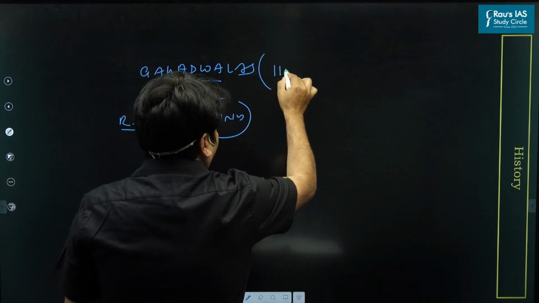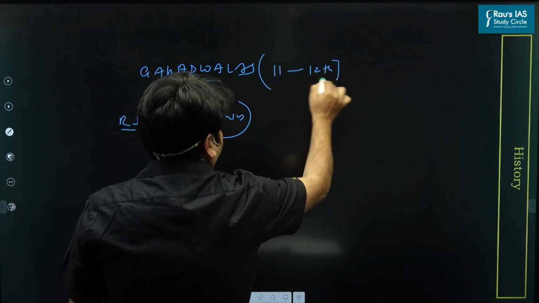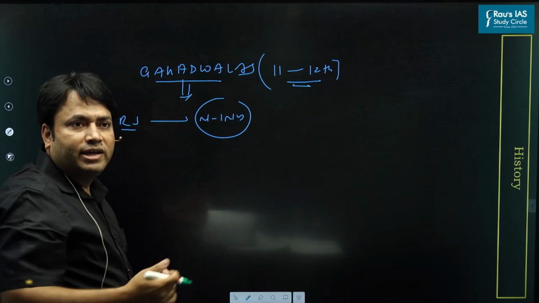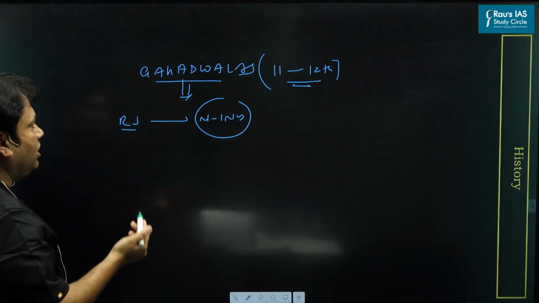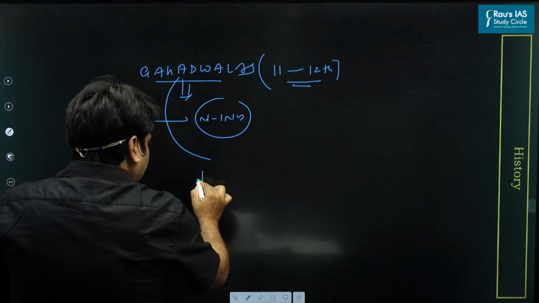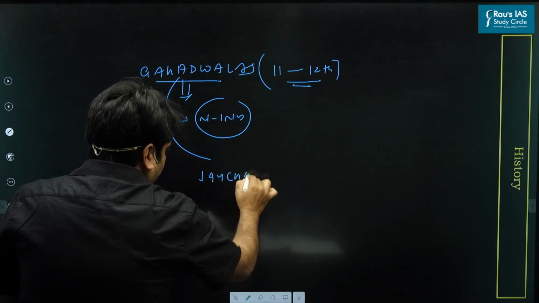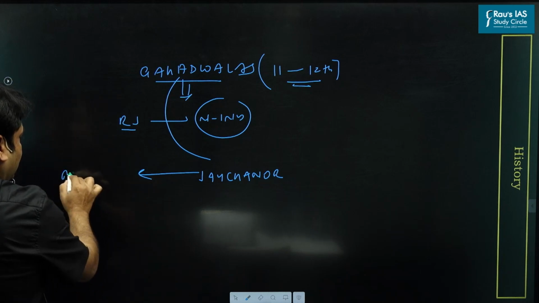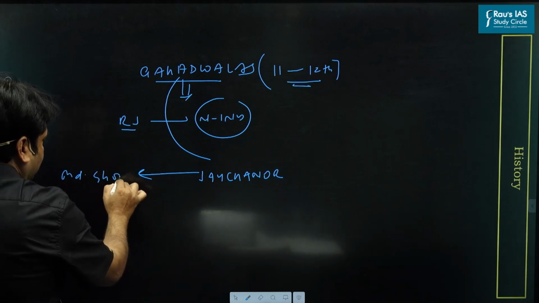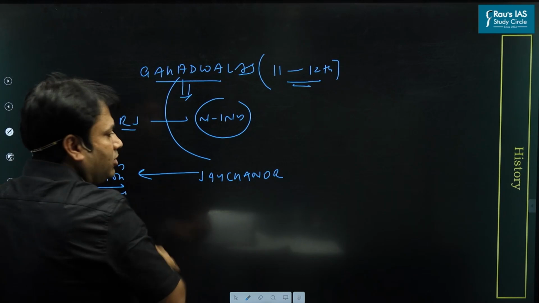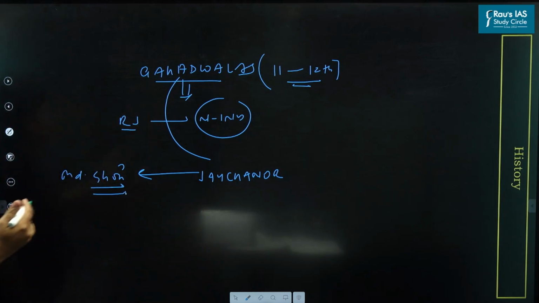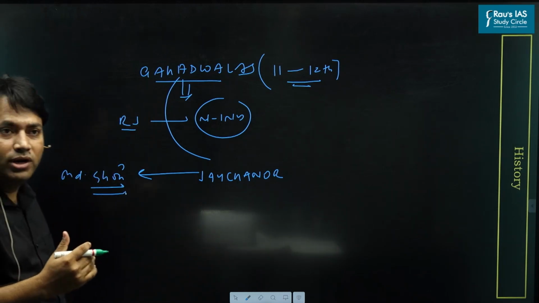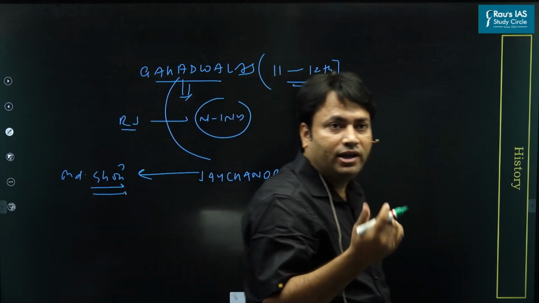Their phase of imperial dominance was in the 11th and 12th centuries, and one of the famous rulers of this dynasty was Jaychand. He resisted Muhammad Ghori's Turkish invasion. So there were conflicts with these Gahadavala rulers when Muhammad Ghori was invading India.